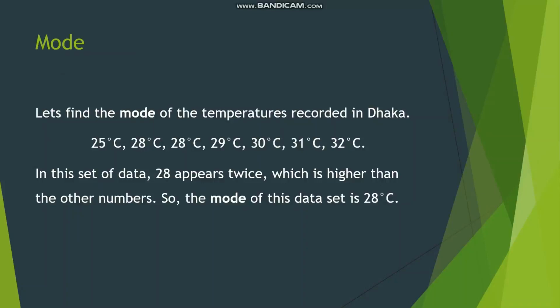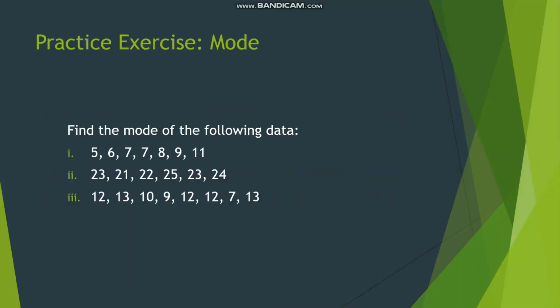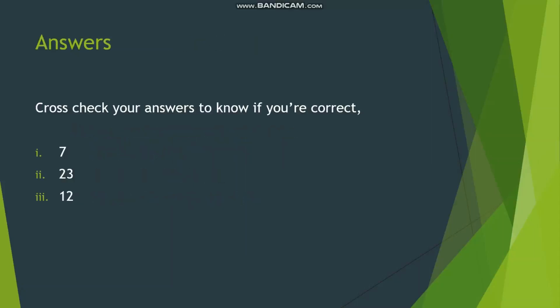So let's find the mode of the temperatures that we recorded in Dhaka. Here we can see that all of the numbers appeared only once, except for 28. In this set of data, 28 appears twice, which is higher than the other numbers. So the mode of this data is 28. Now try finding the modes of these following data and cross-match your answers.